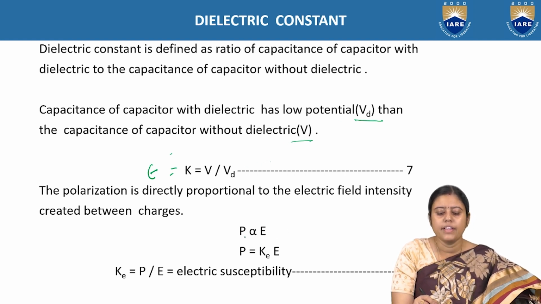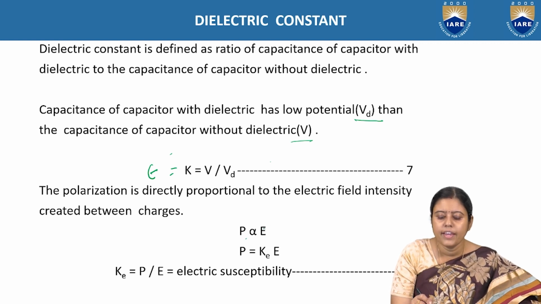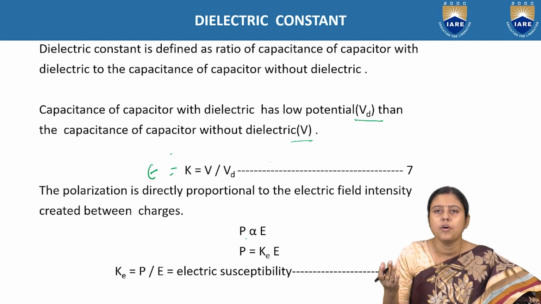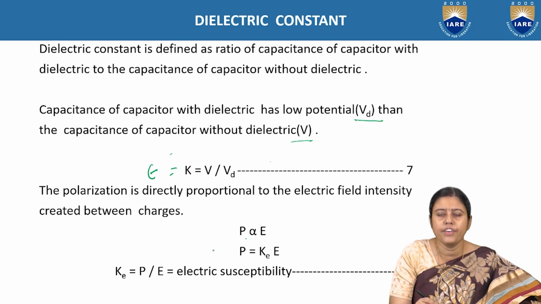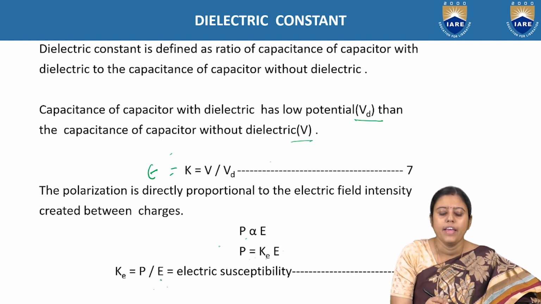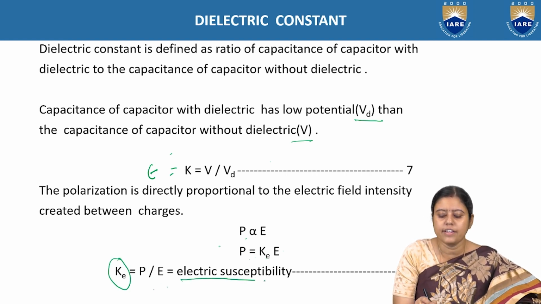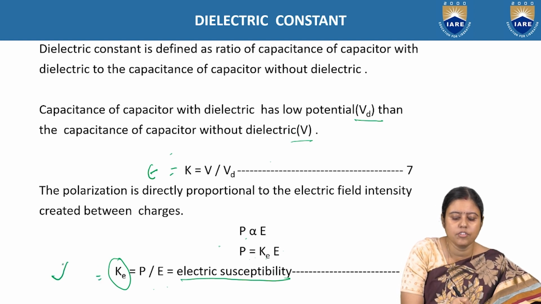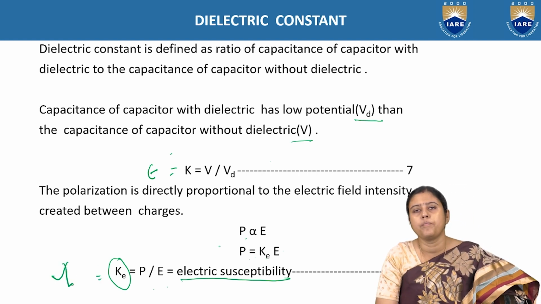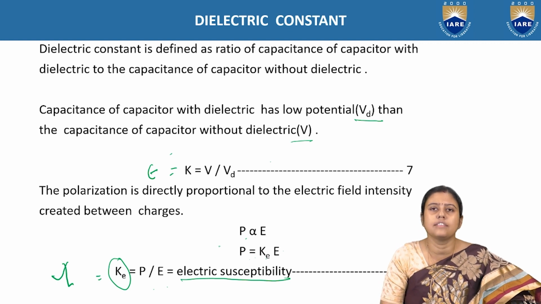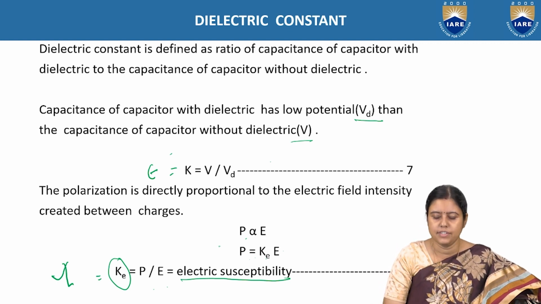Again, we know that P is directly proportional to E. If we increase the E value, the force will increase and the polarization will increase. So P is equal to Ke into E, where Ke is a constant, and Ke is equal to P by E. Ke, sometimes written as Xi, is known as the electric susceptibility.